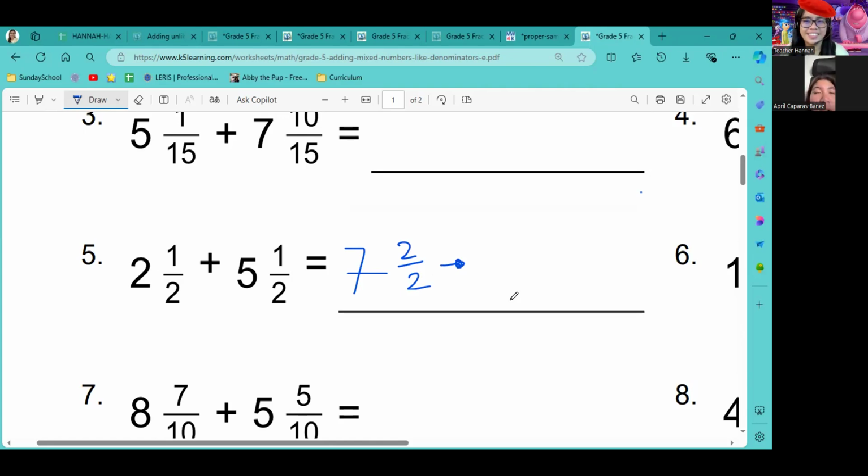No. Oh, you're forgetting something again. What is 2 over 2? 1. Oh, what is 7 plus 1? So my answer is 8. Very good. This is the final answer.